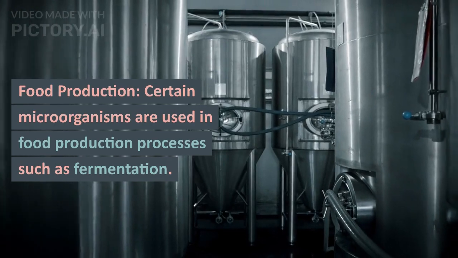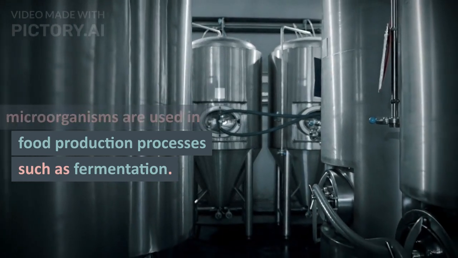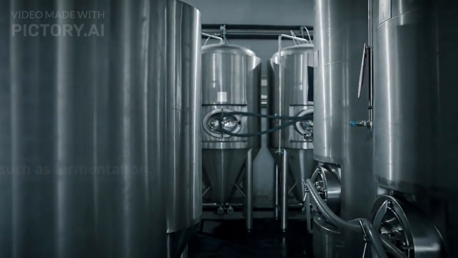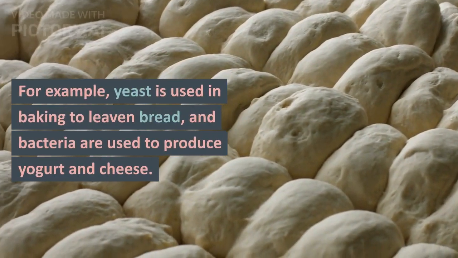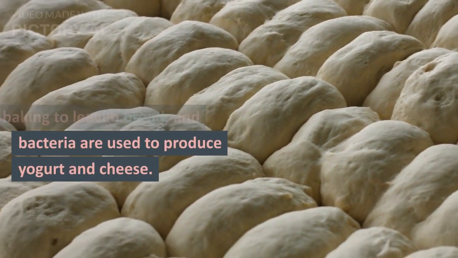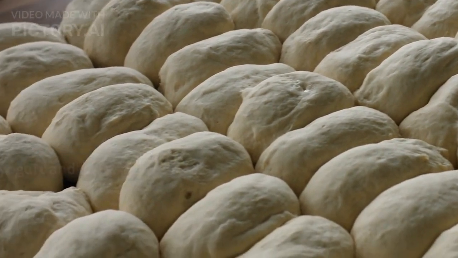Food production. Certain microorganisms are used in food production processes such as fermentation. For example, yeast is used in baking to leaven bread, and bacteria are used to produce yogurt and cheese.